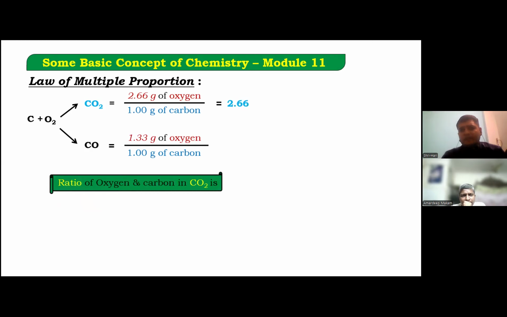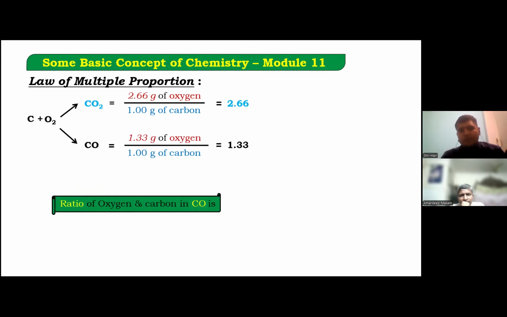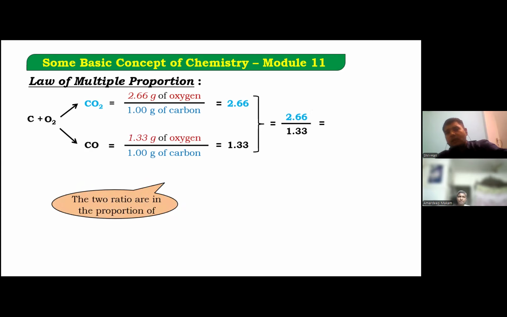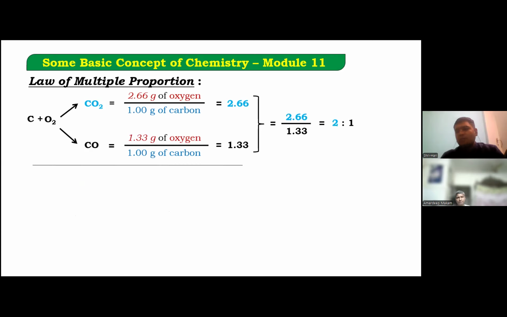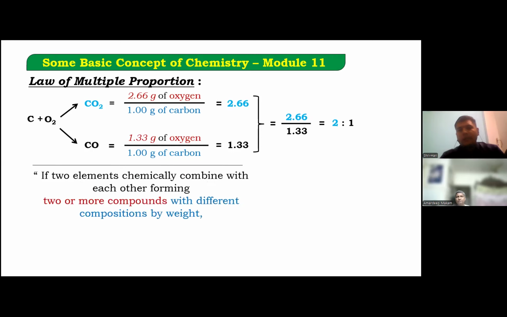When we take the ratio of these two components, it is always a whole ratio, 2:1. It is always a whole ratio. This is a very important point of this whole law actually. This will never be a fraction.